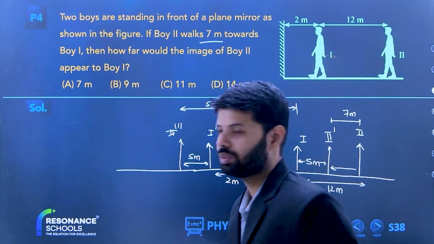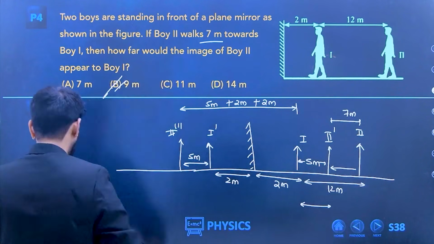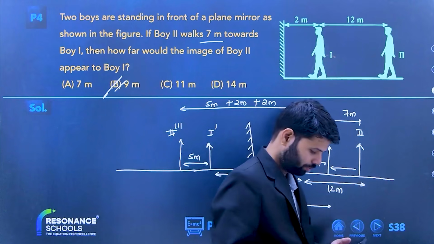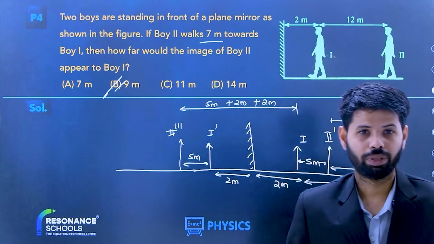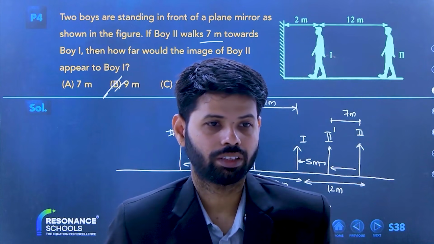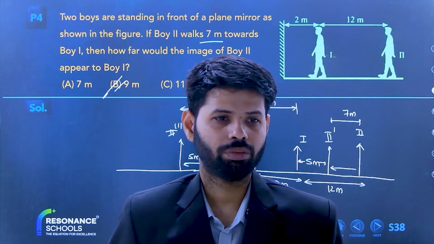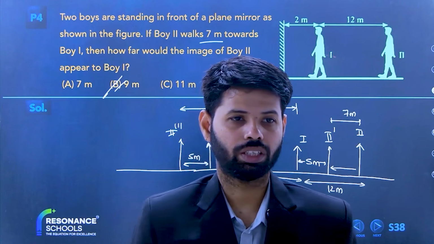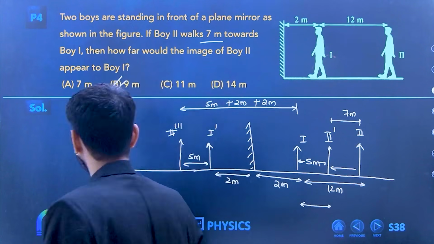7. 7 to 9. Tell me, are you enjoying it or not? How many of you got it? Are you enjoying this class? 7 meters, but the answer is 9 meters. Okay, the answer is 9 meters.